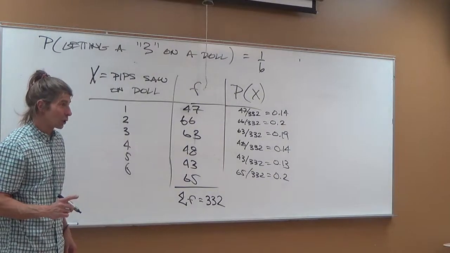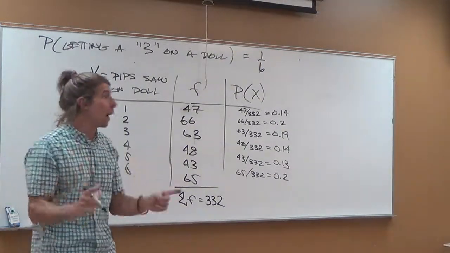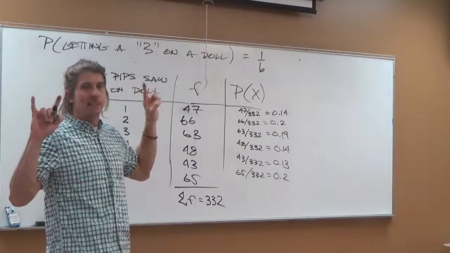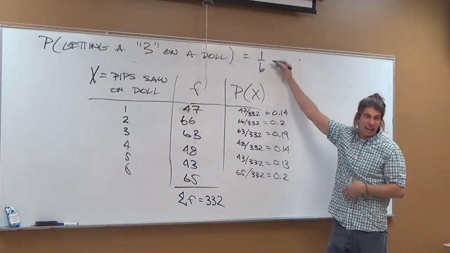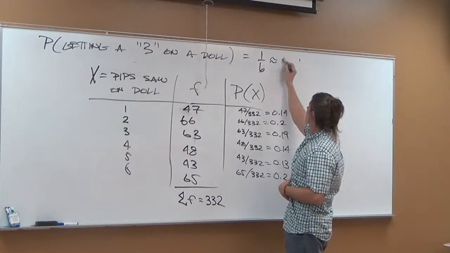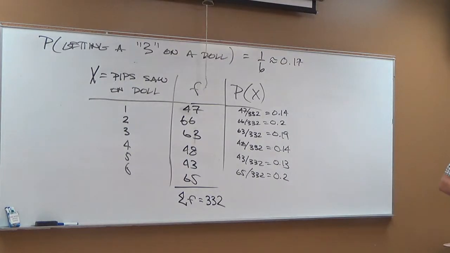Theoretically, what should they all be? They should all be the same, and they should all be what? 1/6 repeating. You can totally write 1/6 as a fraction, and I love it, but it's approximately equal to 17%.